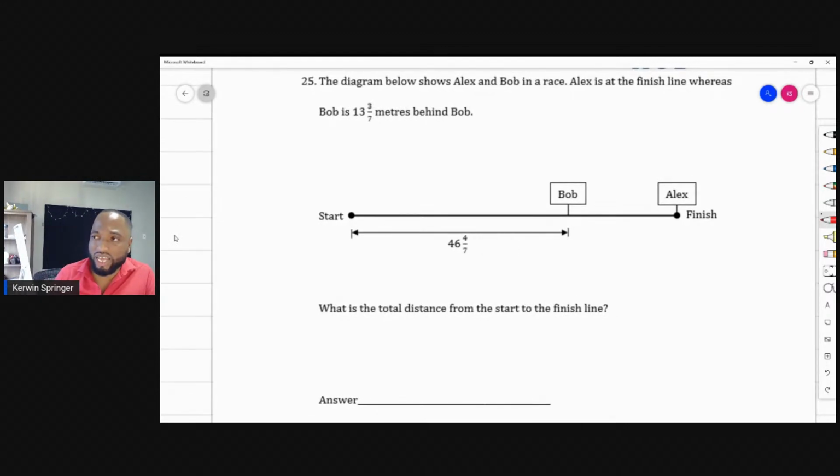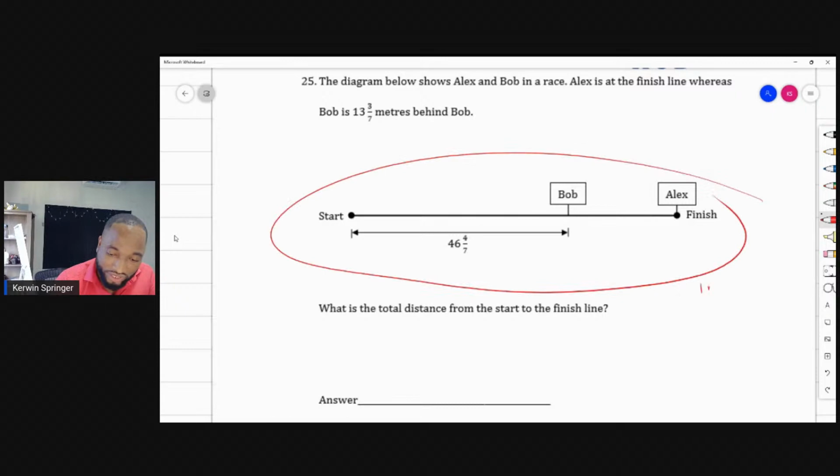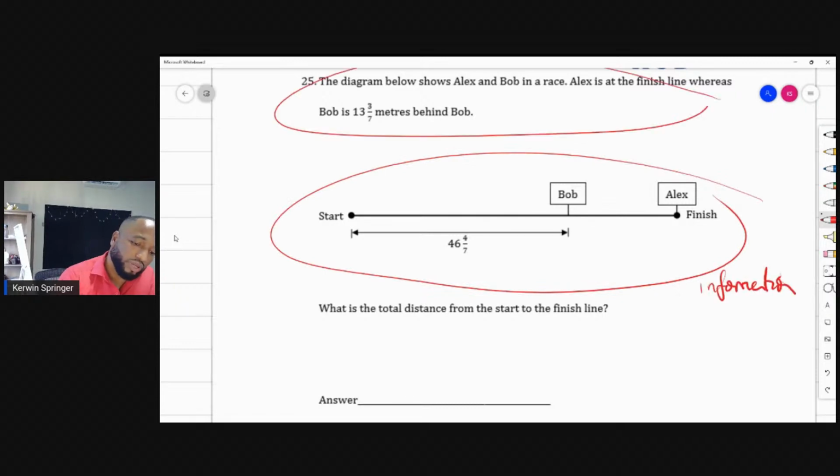Alex is at the finish line, whereas Bob is 13 and 3/7 meters behind. Wow. What is the total distance from the start to the finish line? Go. Well, this is one of those questions where they give you a diagram with information, and then the words of the question have more info. So you kind of need to complete both.